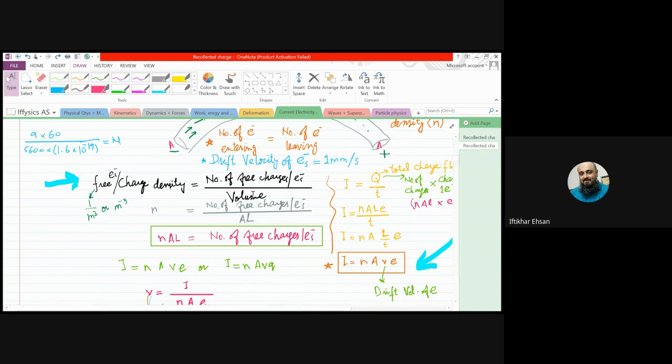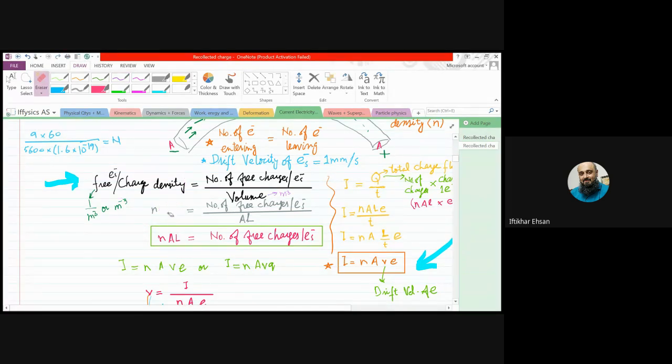So this gives the unit for number of free charge density, n, to be 1 over meter cube, which we read as per meter cube, and it can also be written as m raised to power minus 3. Depends upon you. How do you like to write it?